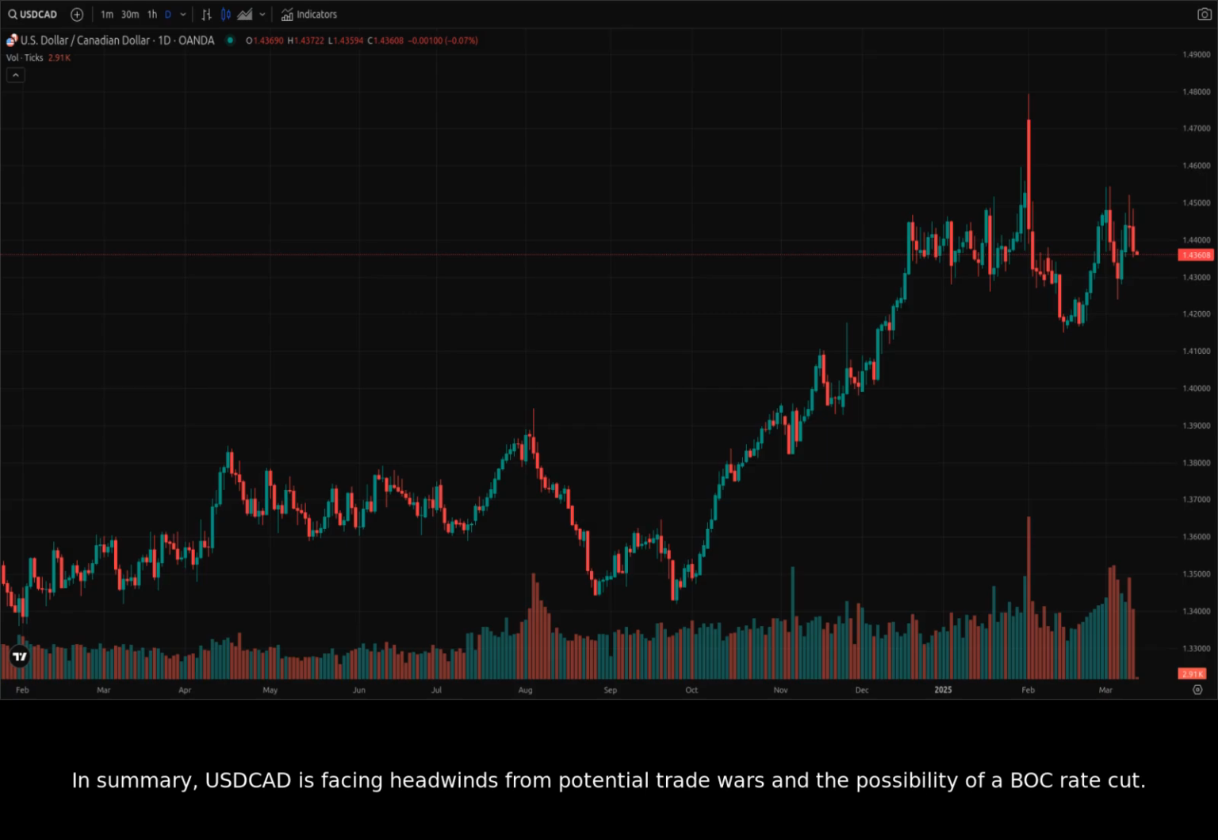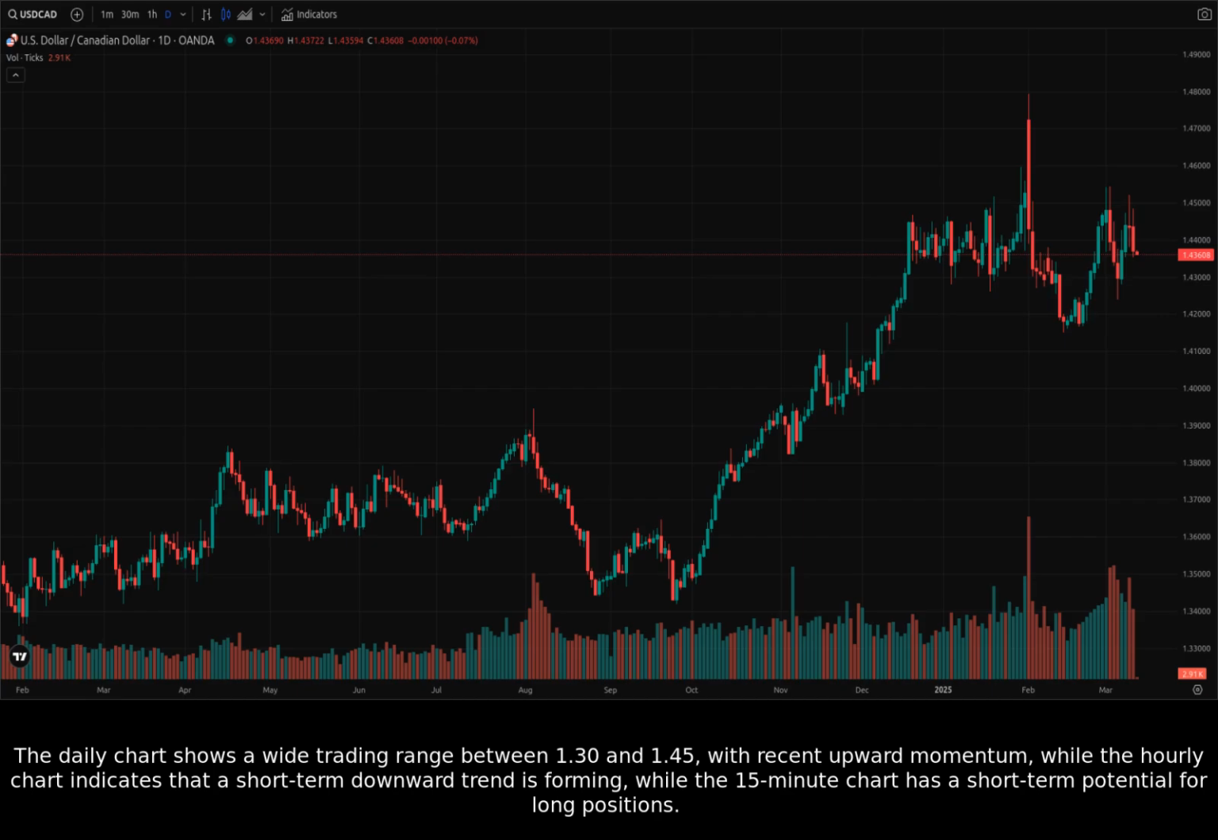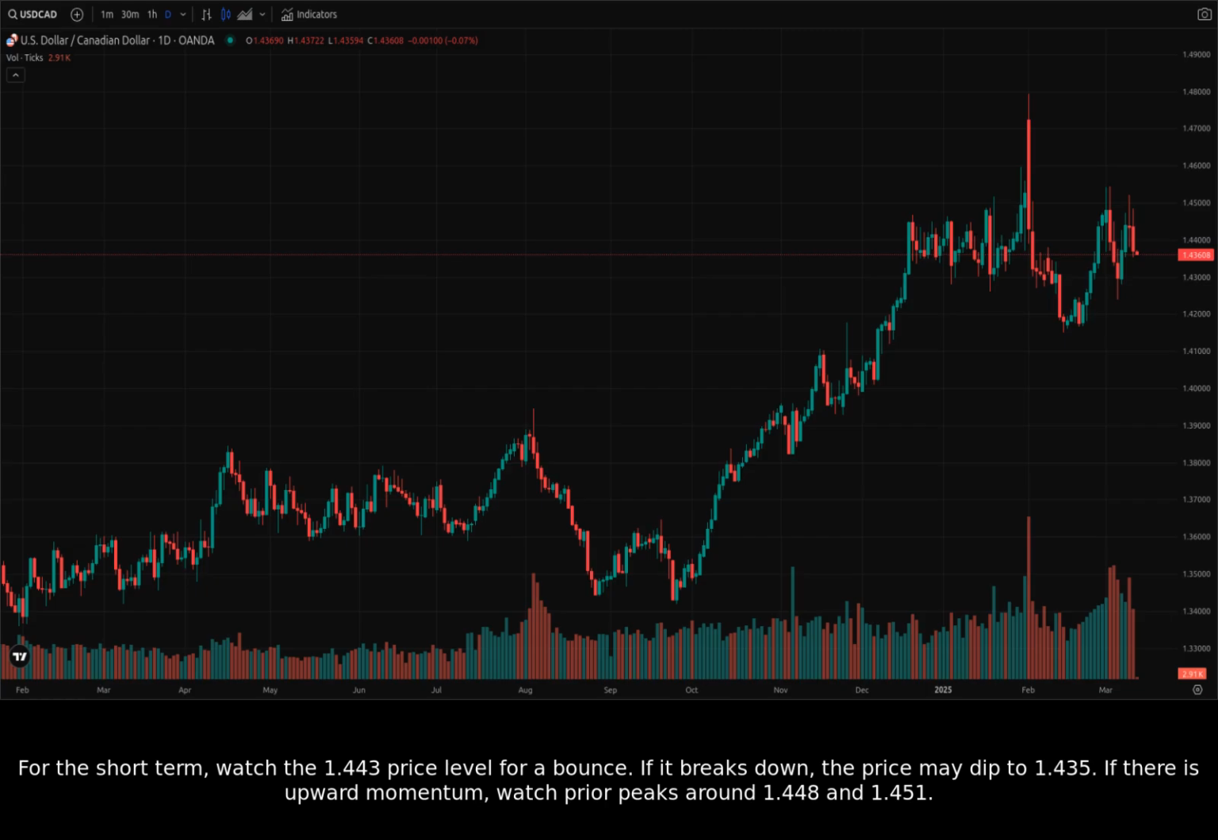In summary, USDCAD is facing headwinds from potential trade wars and the possibility of a BC rate cut. The daily chart shows a wide trading range between 1.30 and 1.45, with recent upward momentum, while the hourly chart indicates that a short-term downward trend is forming, while the 15-minute chart has a short-term potential for long positions. For the short term, watch the 1.443 price level for a bounce. If it breaks down, the price may dip to 1.435. If there is upward momentum, watch prior peaks around 1.448 and 1.451.